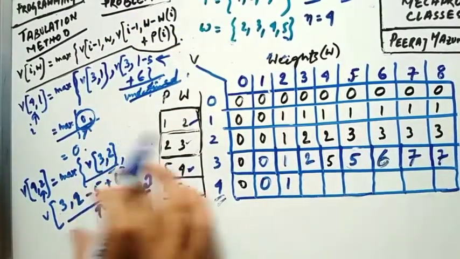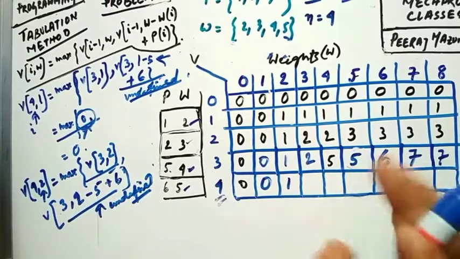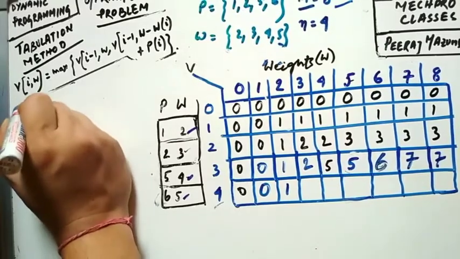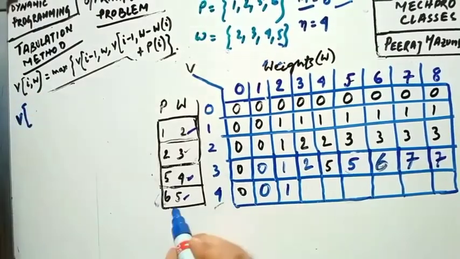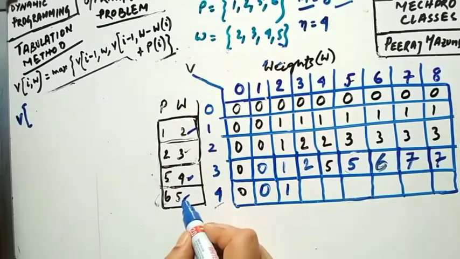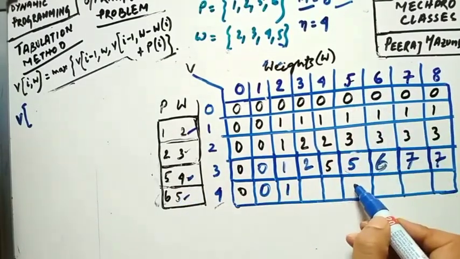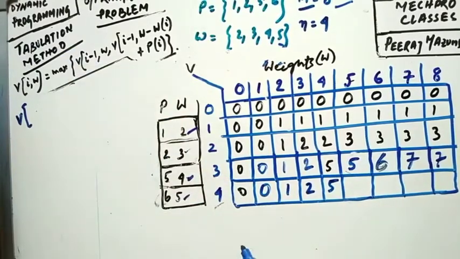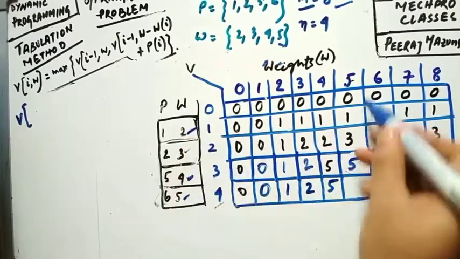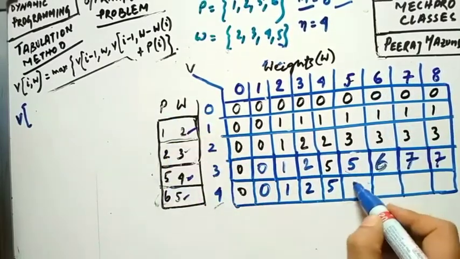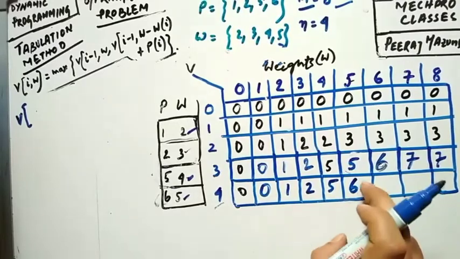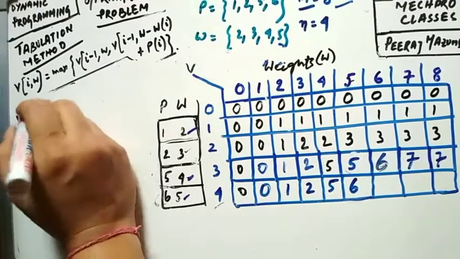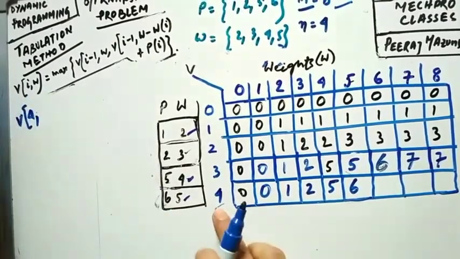Now let us calculate another cell. We will see. Now let us take V of this one. Look, this one's weight is 5, so directly we have to come to 5, and the previous data will be as it is. You can also check with the formula. This weight is 5, so directly come to the 5 and write the profit as 6. Now we'll see how this 6 has come using the generalized formula as well. Look, we can consider it 4 comma 5.